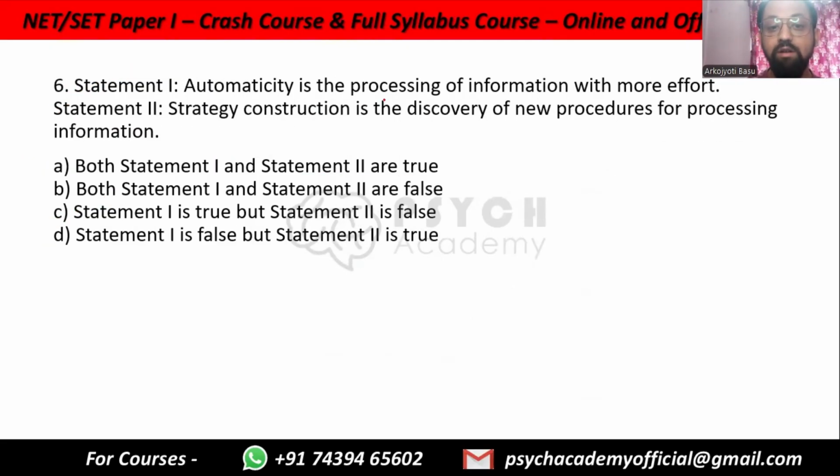Statement 1. Automaticity is the processing of information with more effort. Statement 2. Strategy construction is the discovery of new procedures for processing information. This is easy. Even if you don't know the answer, you can easily derive it. Automaticity is the processing of information with more effort? Not at all. Automatic means it does not require effort. It is happening almost by itself. So statement 1 is incorrect. Statement 2, strategy construction is the discovery of new procedures for processing information. This can easily be the case.